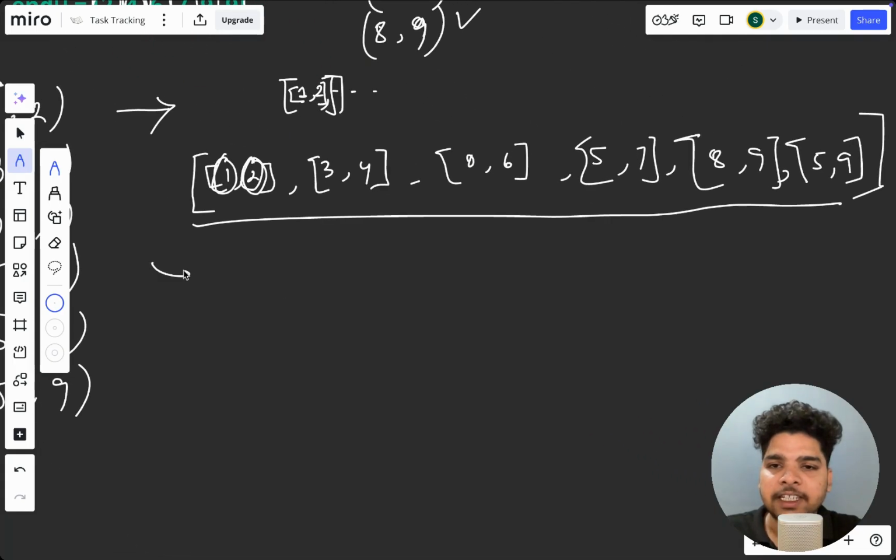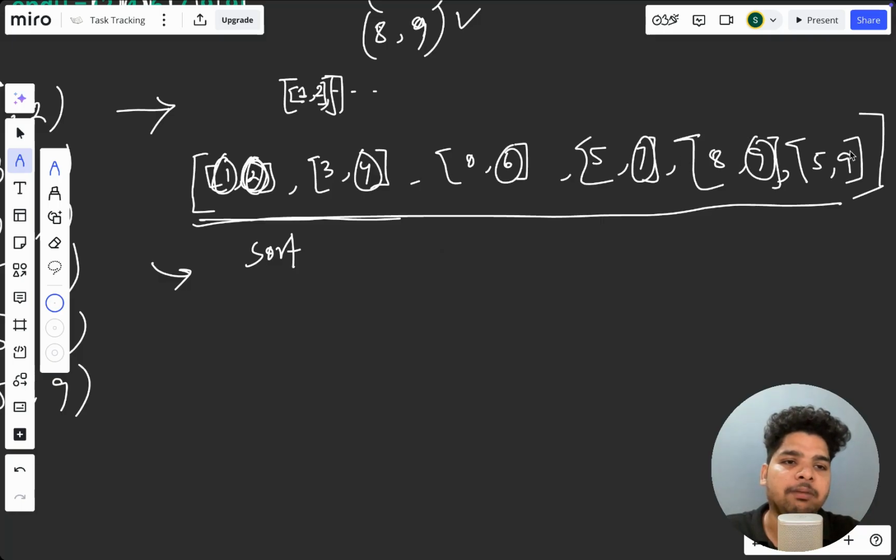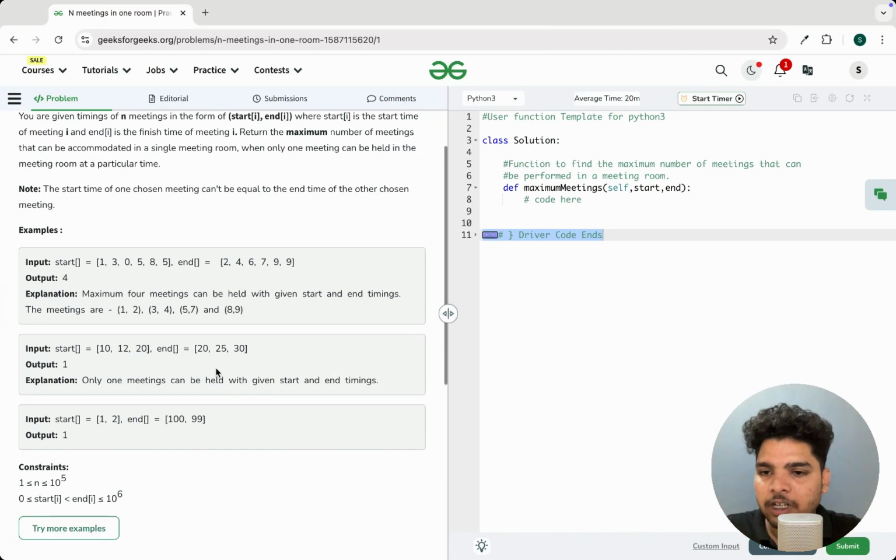Then the next thing will be sorting this array. We'll sort this array based on end time. So here it is already sorted. This part is also sorted, but this is not sorted. This array is not sorted.